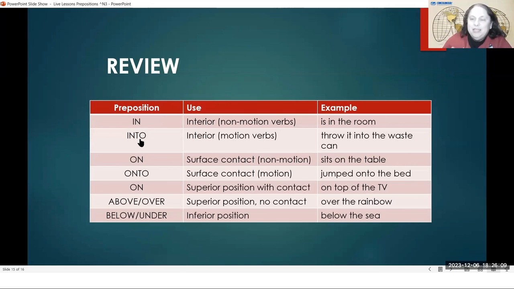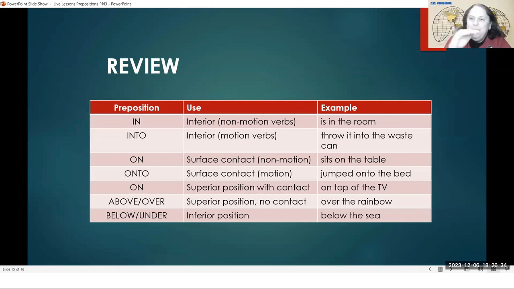But if she is outside and she opens the door, she can come into the library. She's changing her position. She's moving. She was outside. She was in the exterior. And now she's coming to the interior. All right, so that was in and into. Similar thing here for on and onto.